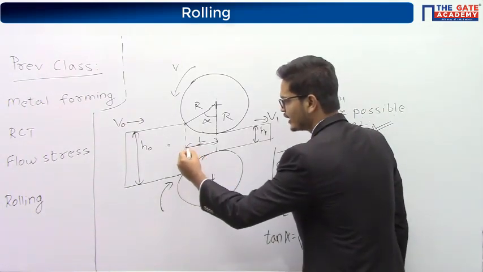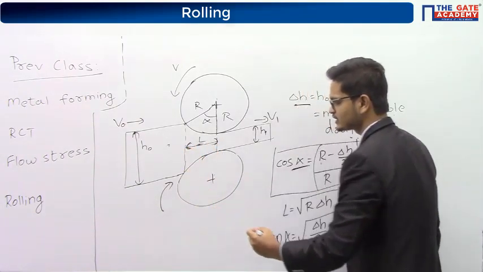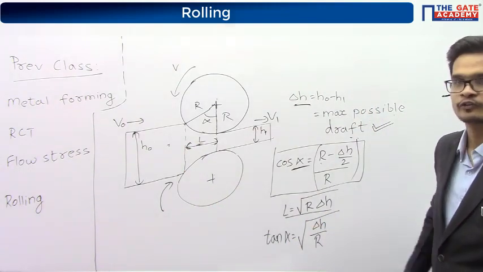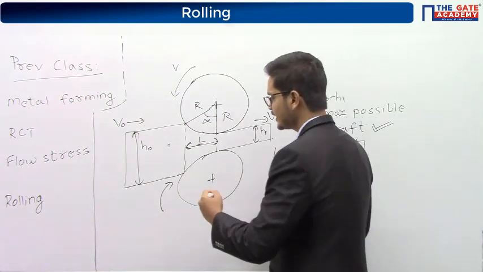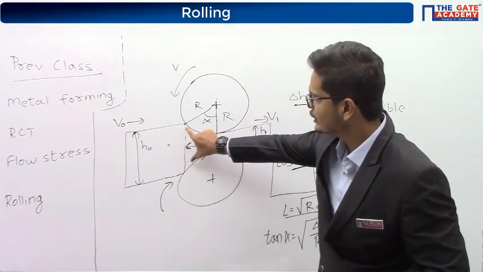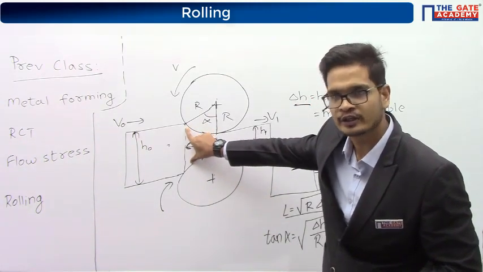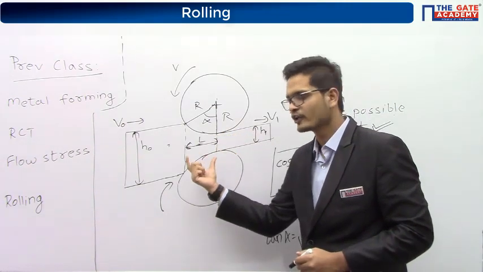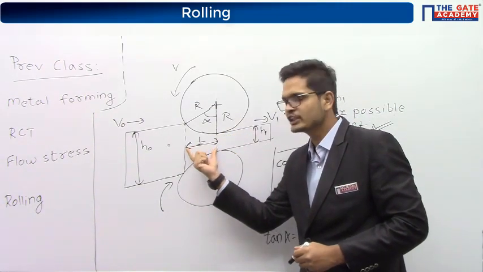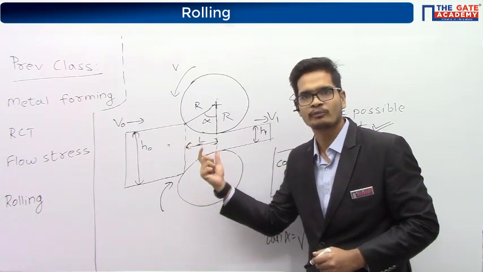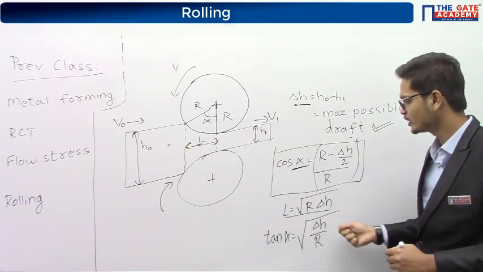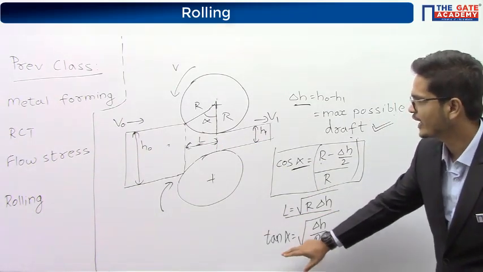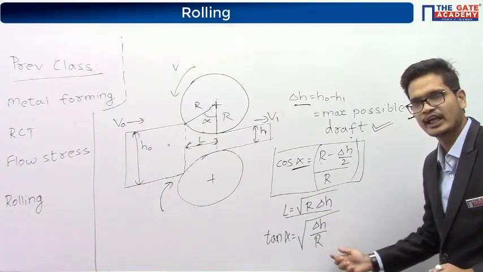Then L here tells us the length of deformation zone. What do you understand by deformation zone? You can see that in this portion the initial thickness is h0. In this portion the thickness is h1. So whatever deformation is taking place, it is taking place in this zone, right? So this zone is called the deformation zone, and the length of deformation zone is given by root over of r delta h. Okay, and then we found out tan alpha. Tan alpha is root over of delta h by r.